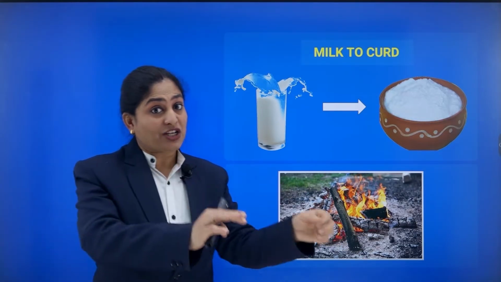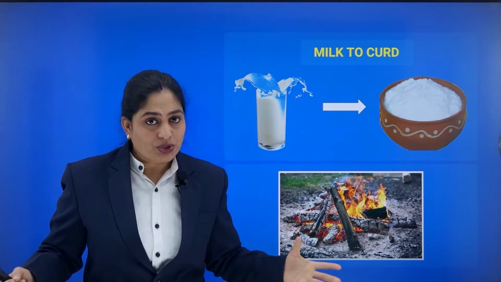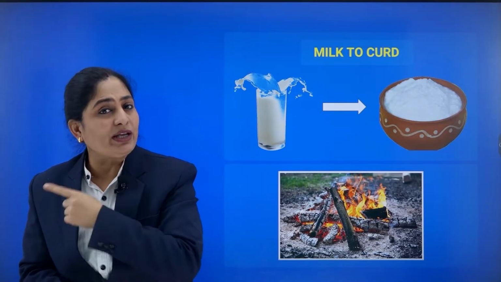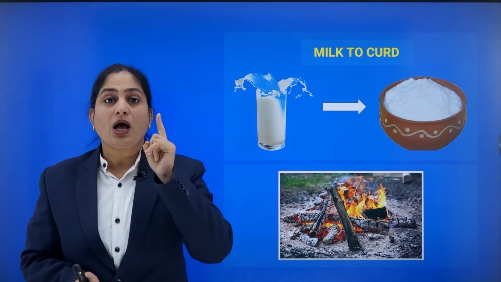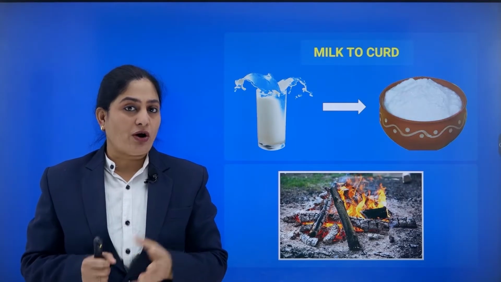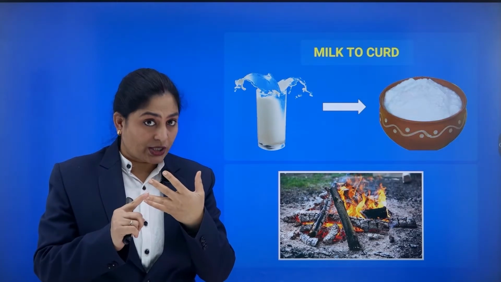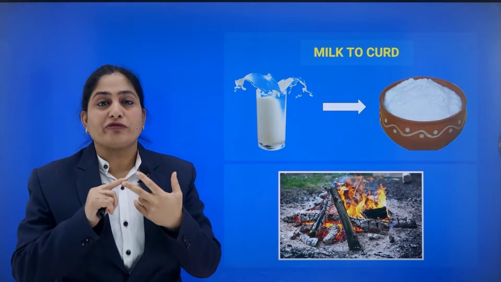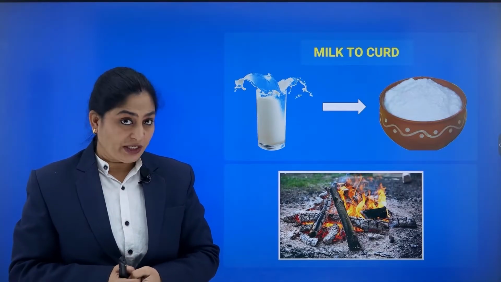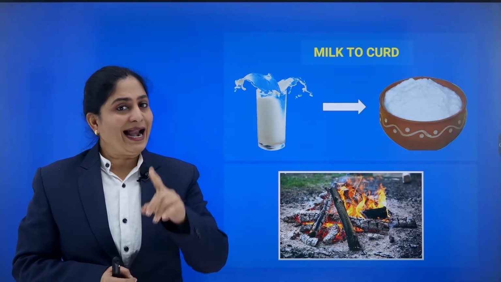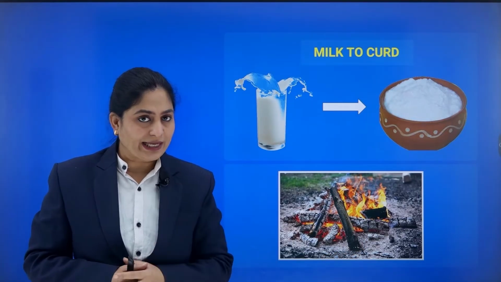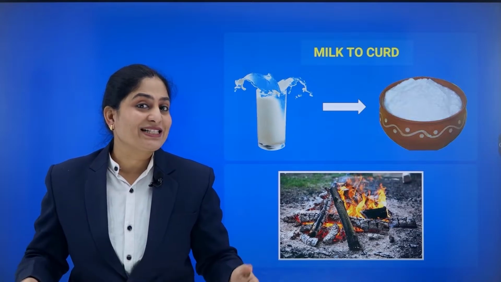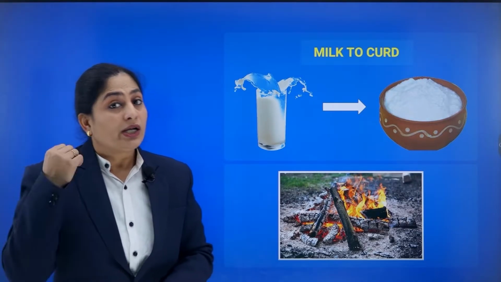Can I convert this ash back into wood again? It is not possible. So this is again a chemical change, and a new substance, that is ash or coal, has been formed along with the liberation of carbon dioxide and some moisture content, and a good amount of heat in the form of energy has been released during this process. And this ash cannot be converted back into wood. So that is again an irreversible process, and thus since a new composition of substance has been formed, it is a chemical change.